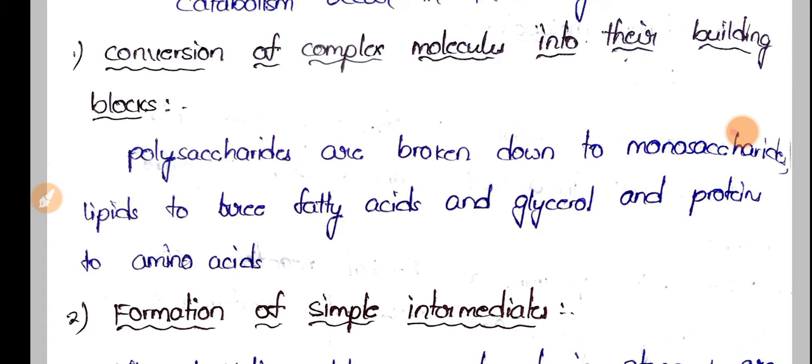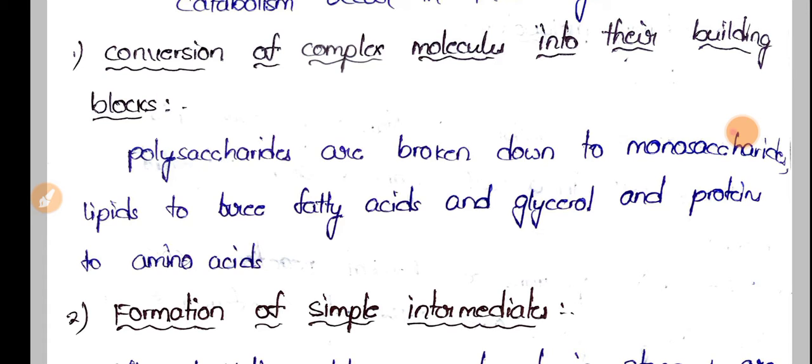So in the first step, take our diet as an example. We eat rice. Rice is nothing but polysaccharides; the major part of rice is starch, which is a polysaccharide. As the first step, these polysaccharides are broken down into monosaccharides, and whatever lipid content we eat is converted into free fatty acids and glycerol, and proteins are broken down into amino acids.